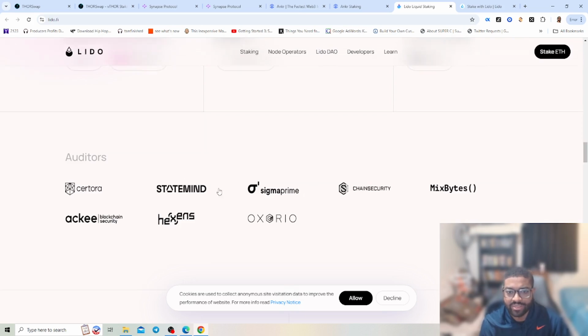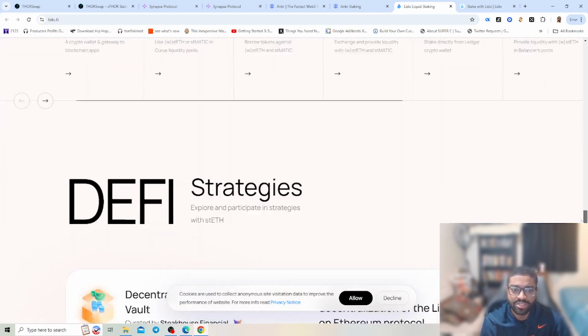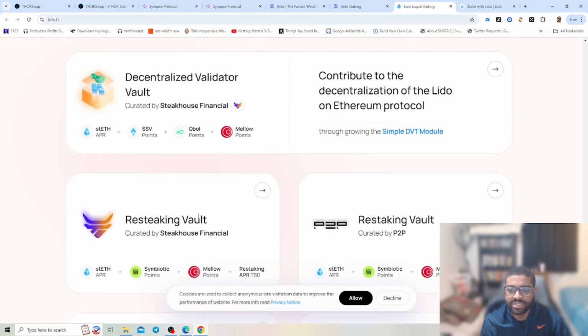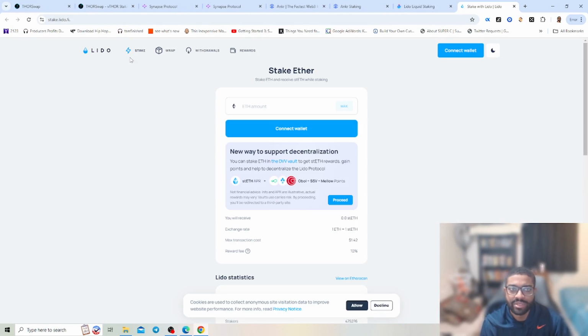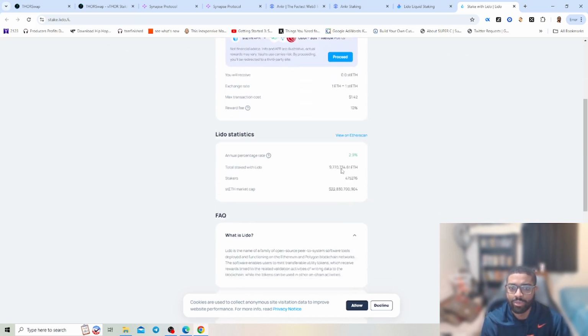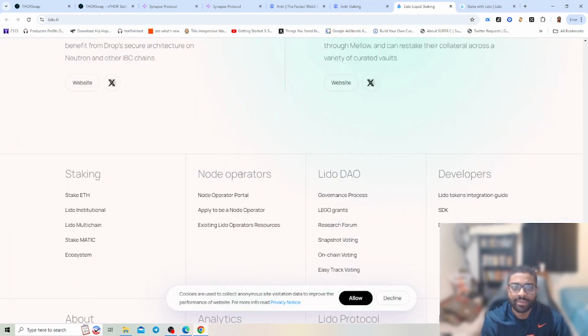And then they have auditors. They have Sigma Prime, Chain Security, MixBytes, non-custodial, transparent, resilient. So just so many ones that you get to, and then a restaking vault. So this just has a lot of different options. This is what the back office will look like. You would connect your wallet. Once you connect your wallet, you would just see the max and the transaction costs, and then the reward fee and different rewards as you stake and interact with that network.